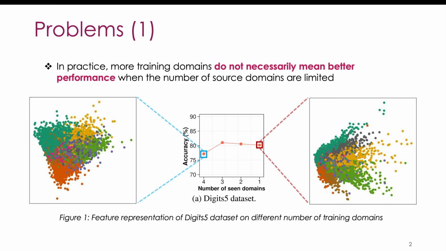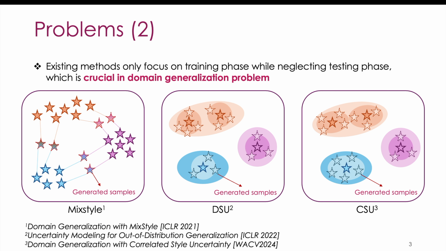For example, on the Digit 5 dataset, the model trained with 4 domains achieves only 77% accuracy, while training with just one domain boosts the performance to around 80%. We can also observe that the feature representations from the single-domain training are more distinctive compared to those from multi-domain training. Moreover, most existing methods focus only on the training phase and tend to overlook the testing phase, which is actually crucial for domain generalization.